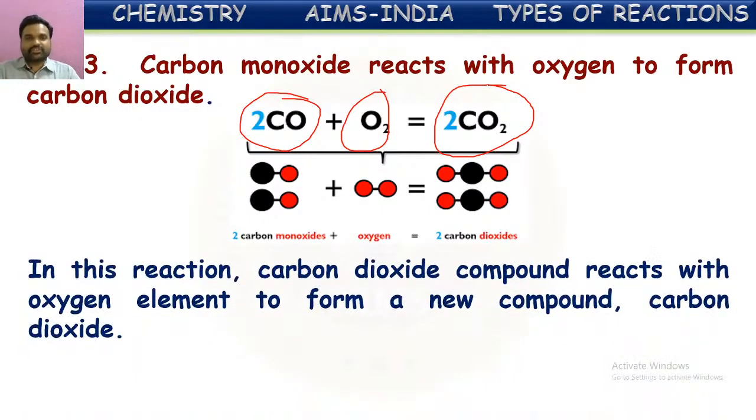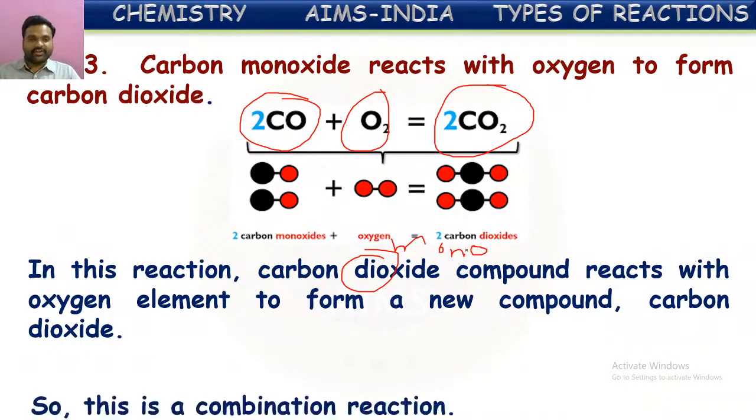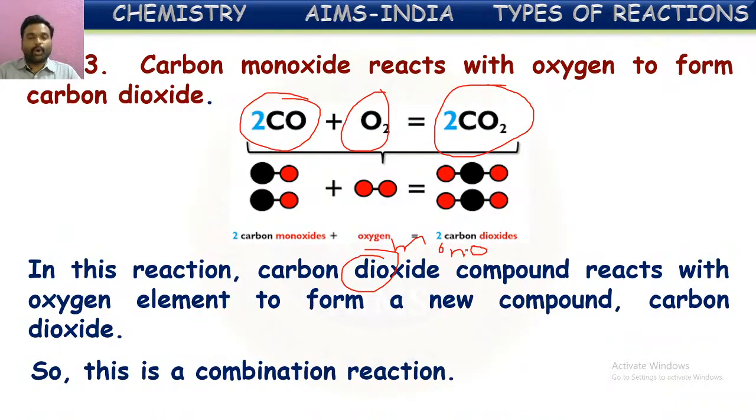So in this reaction, carbon dioxide is a compound. Carbon monoxide compound reacts with the oxygen element to form a new compound, carbon dioxide. Hence, it is also a combination reaction, but it is between a compound and an element.